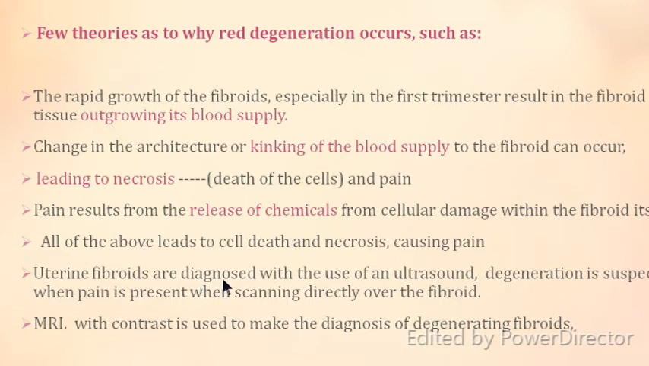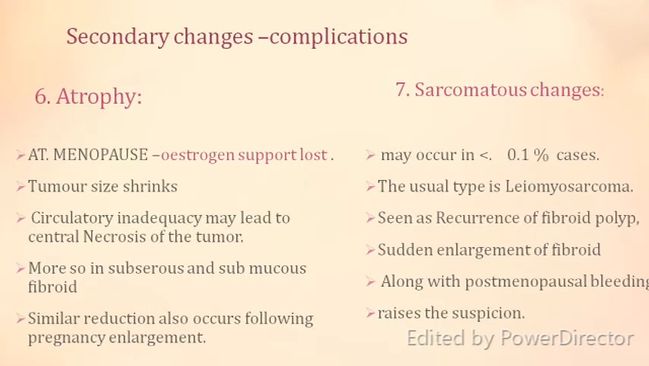The fibroids are diagnosed usually by ultrasound. Degeneration is suspected when the patient complains of pain, and when you scan directly over the fibroid, you will see the degeneration. MRI may be helpful in such cases in diagnosing the degenerating fibroids.